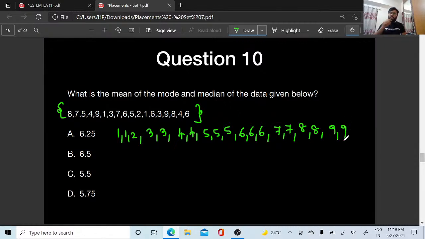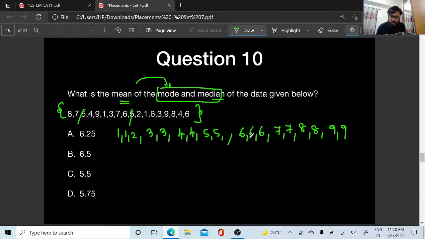So what is going to be the mean? Mean is always the average. So let us find out the mean of the mode and the median. What is the mode here? The number which appears a lot is called the mode. Wait a minute. How many times is 5 there? 1, 2. Sorry, 5 is only 2 times.